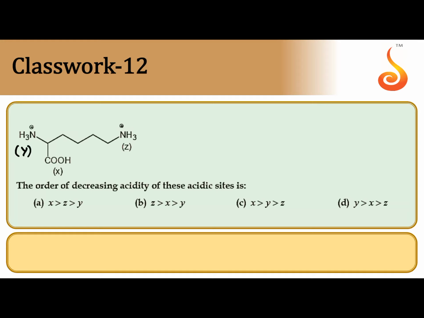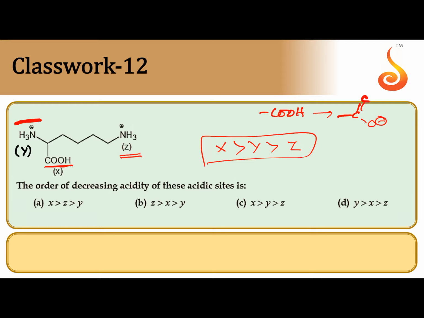Next one, the order of decreasing acidity of these acidic sites. NH3 plus, since it is in a position to lose H plus, is acidic; COOH can lose H plus, a proton donor. Among these three acidic sites, which is the strongest? No doubt COOH is very strong since it gives a stable conjugate base. That's why X is the strongest acid. Now the question is between Y and Z only. Then Y is stronger, next one Z.